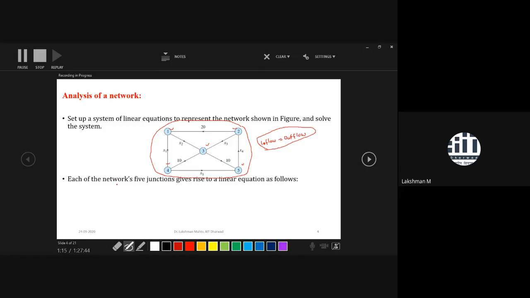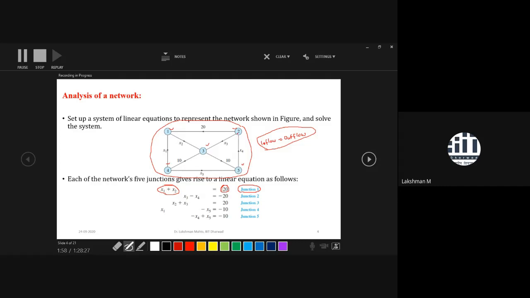So what we do? Here each of the five junctions in the network gives rise to a system of equations. Corresponding to each junction, you will develop a linear equation. If you observe junction 1, the incoming flow is 20 and the outgoing flows are x1 and x2. So definitely incoming flow equals outgoing flow, so 20 equals x1 plus x2. This sum is the total outflow, and this one is the total inflow. That's why you get the first equation.